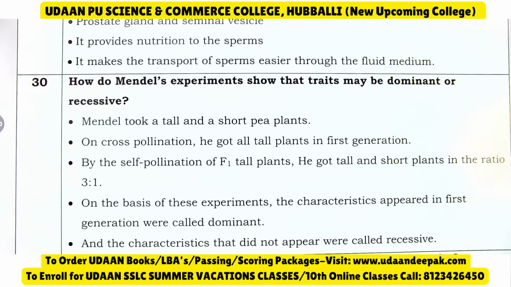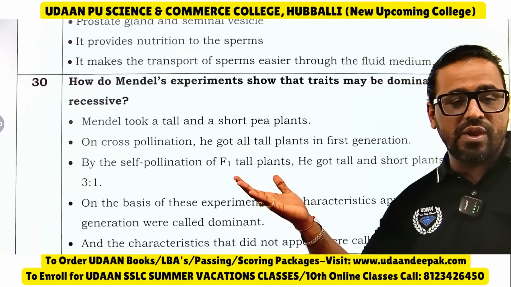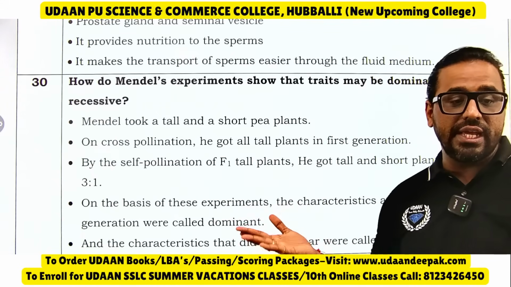How do Mendel's experiments show that traits may be dominant or recessive? You should take the example of capital T and small t.